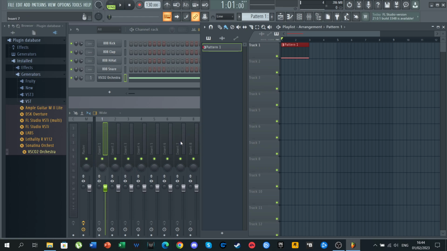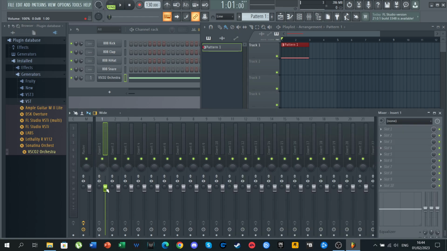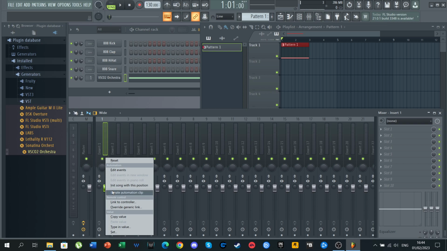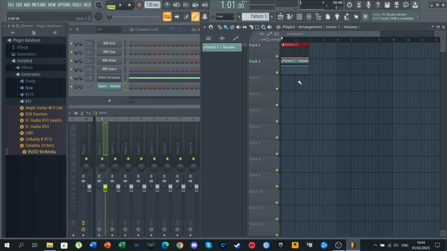So we will add the automation clip, and we do that by right clicking here on the volume indicator and clicking create automation clip. And you can see here in the project grid we have an insert one volume clip that will control the volume and the pace that it goes according to the sound. So now you can see it's just the default, it's just linear. So basically it's pretty simple and self-explanatory.